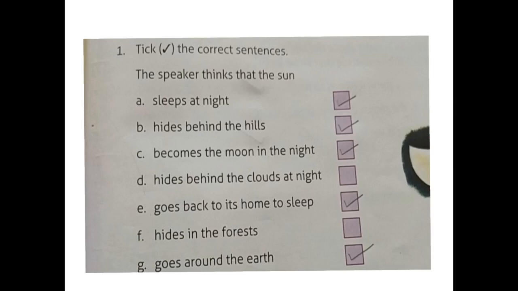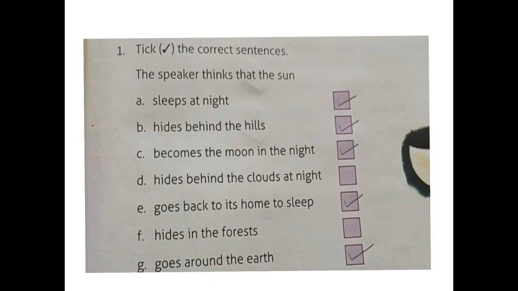Now come to sentence E. Goes back to its home to sleep. Yes, the speaker thinks that the sun goes back to its home to sleep. Mark a tick in front of sentence E. Next is sentence F, hides in the forest. This is the wrong sentence, so leave it as it is. Now, the last one is sentence G, goes around the earth. The speaker thinks that the sun goes around the earth. This is the correct statement. So, mark a tick in front of sentence G.